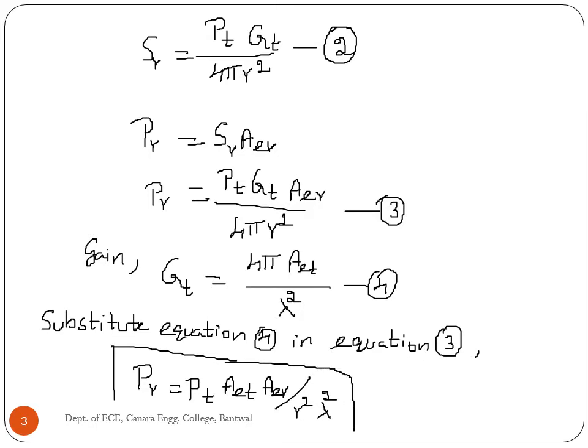This is the Friis transmission formula, where PR is received power in watts, PT is transmitted power in watts, AET is the effective aperture of the transmitting antenna in meter square, AER is the effective aperture of the receiving antenna in meter square, R is the distance between transmitting and receiving antennas, and lambda is the wavelength in meters.